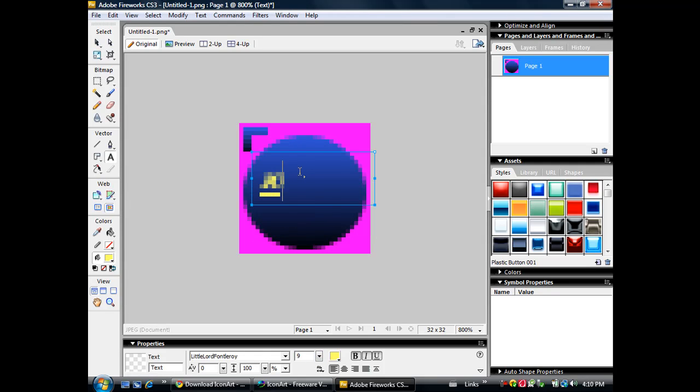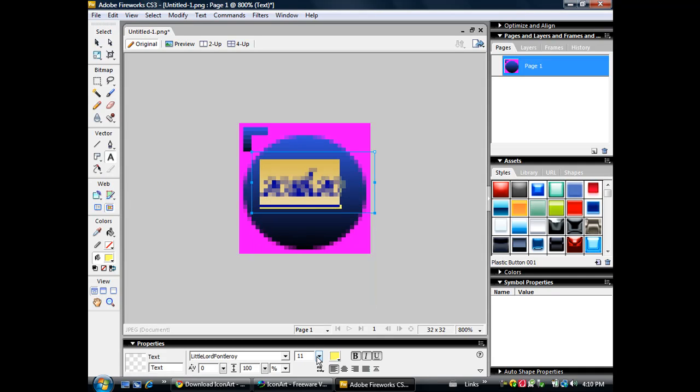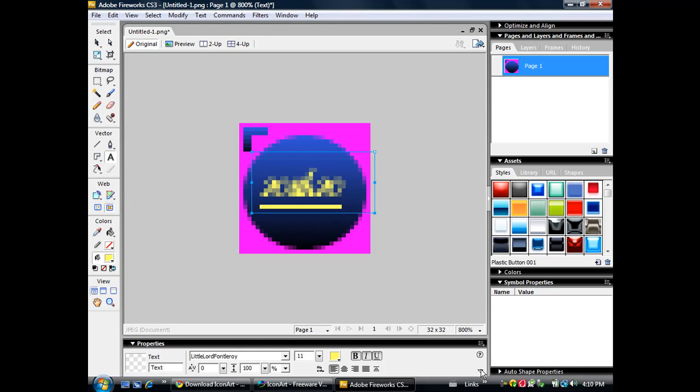Okay, 20 TTH 20. I'm just going to make the size 11. It's kind of good. So yeah, and then you can change the colors. And you can add effects to it, but I recommend forgetting about it.